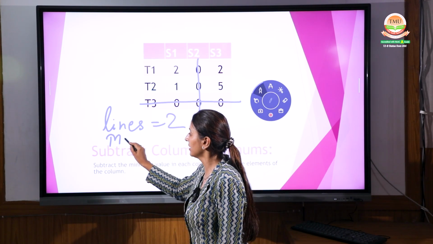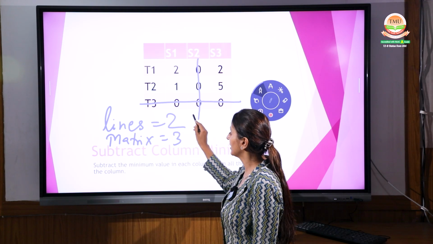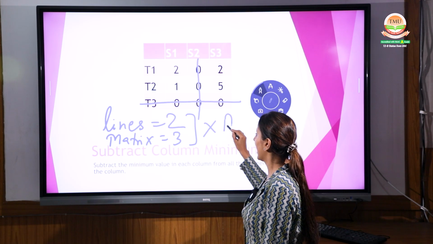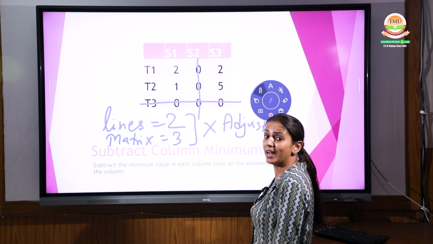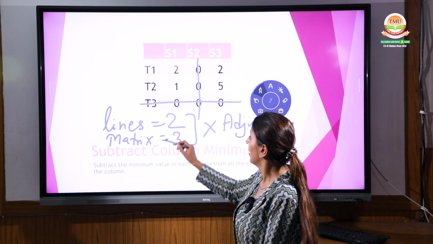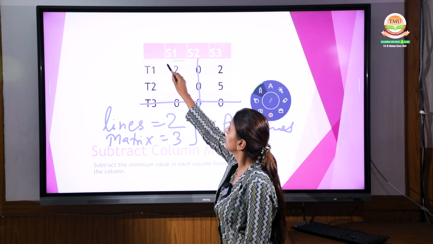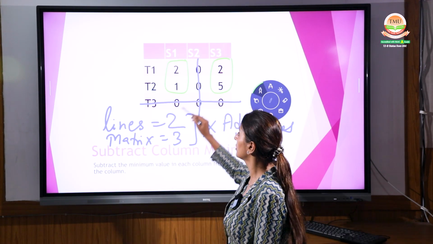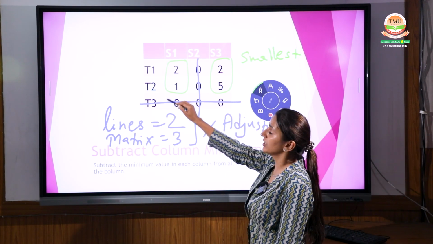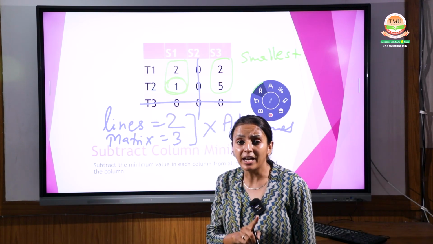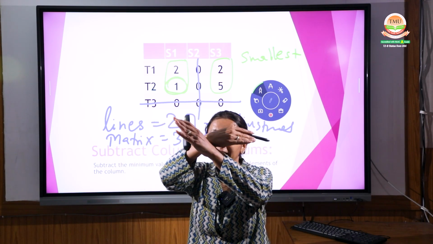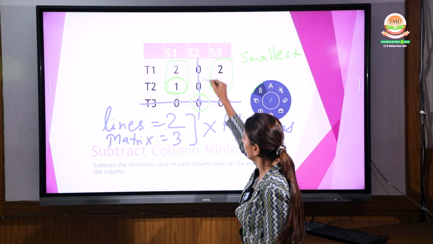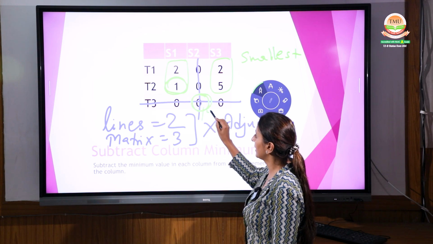And the matrix here is 3 by 3, teachers 1, 2, 3. That means these are not equal. Since they are not equal, this question needs an adjustment. How do we do the adjustment? From the uncovered elements, select the smallest, which is 1. Subtract it from the uncovered elements and add it at the intersecting point, where the 2 lines cut together. This is your intersecting point.